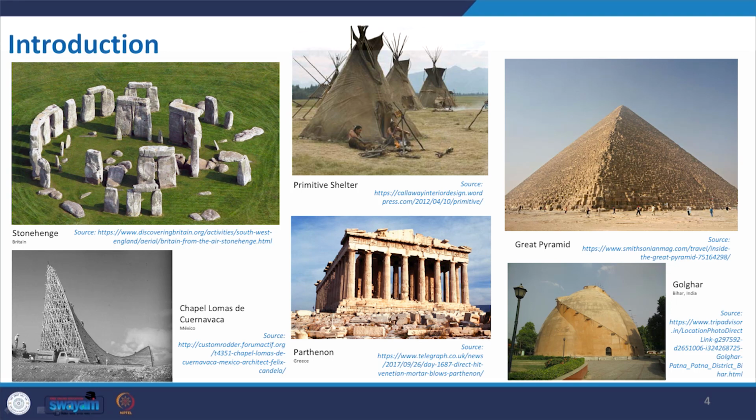And apart from that, we can see a curved-form structure designed by Felix Candela, the famous architect and structural designer. And on this side, the Golghar situated in Bihar, which is a structure that is appreciable.